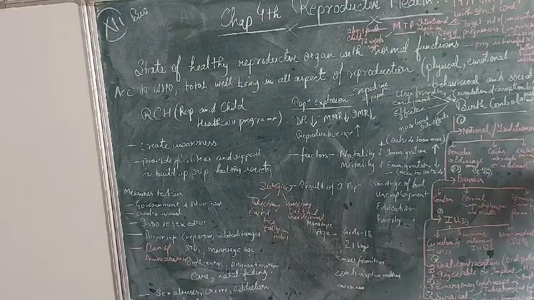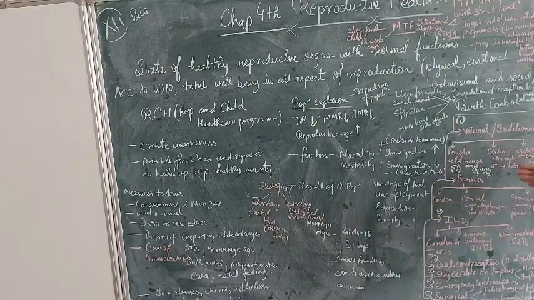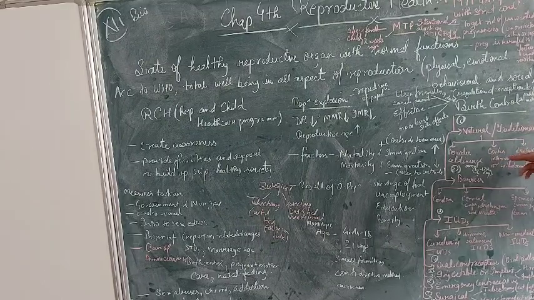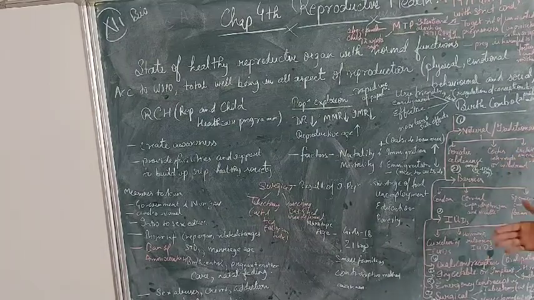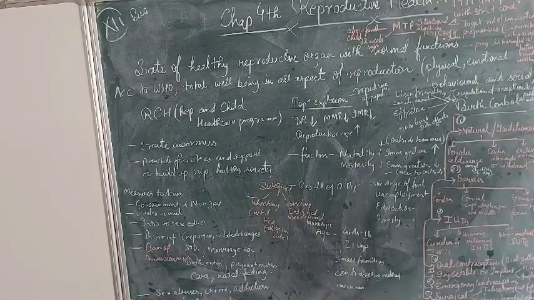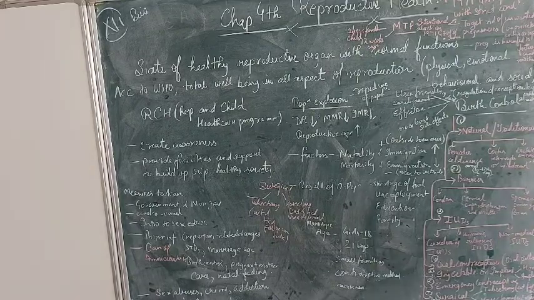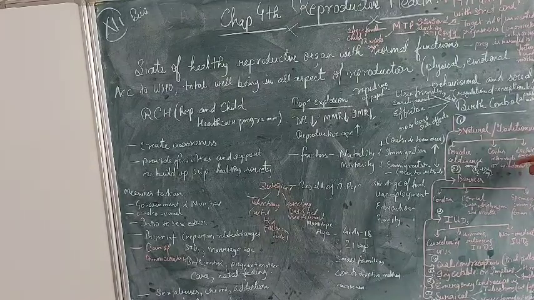Now the second is coitus interruptus, or withdrawal. These techniques are the same; both words mean the same thing. Coitus interruptus means that while performing coitus, we have to stop it when the male partner is about to ejaculate.